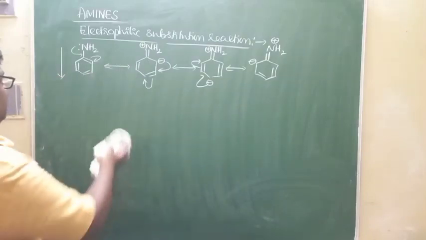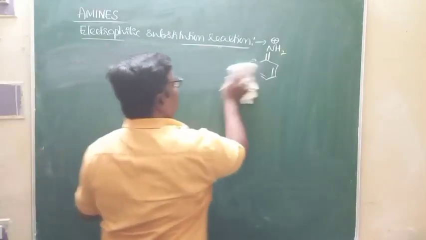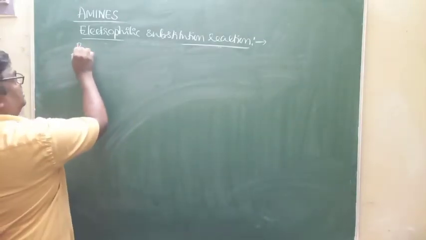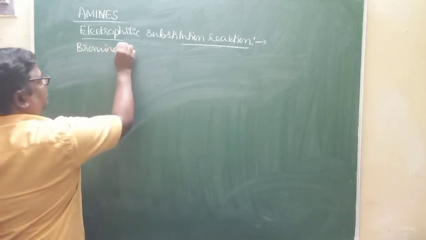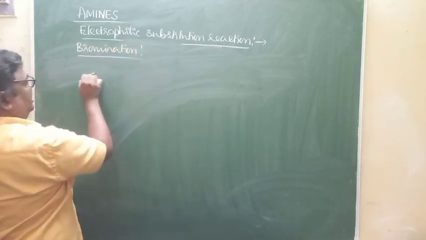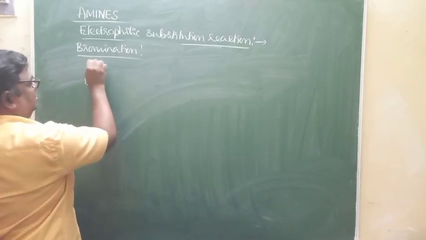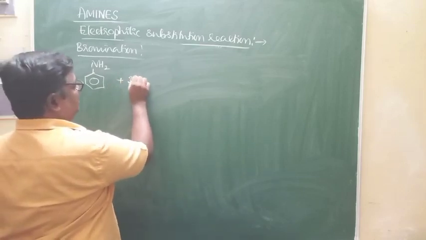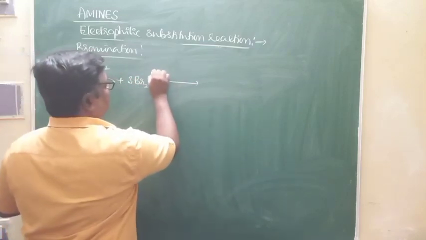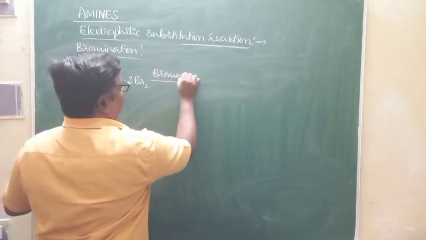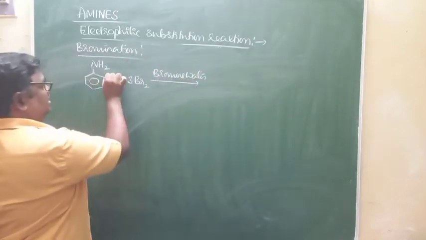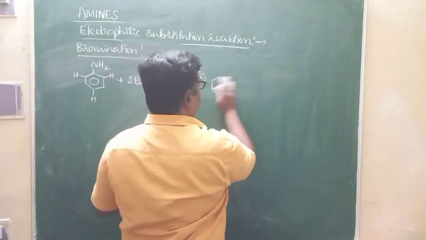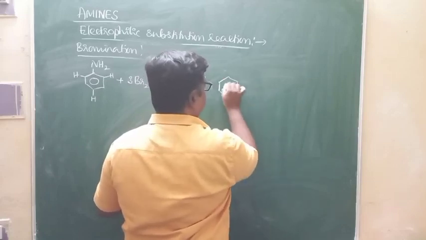With this information, we'll take some of the examples for the electrophilic substitution reactions of aniline. First of all, it is bromination. When aniline reacts with bromine water, remember the action of bromine water on phenol. When aniline reacts with bromine water, substitution at ortho and para positions takes place.